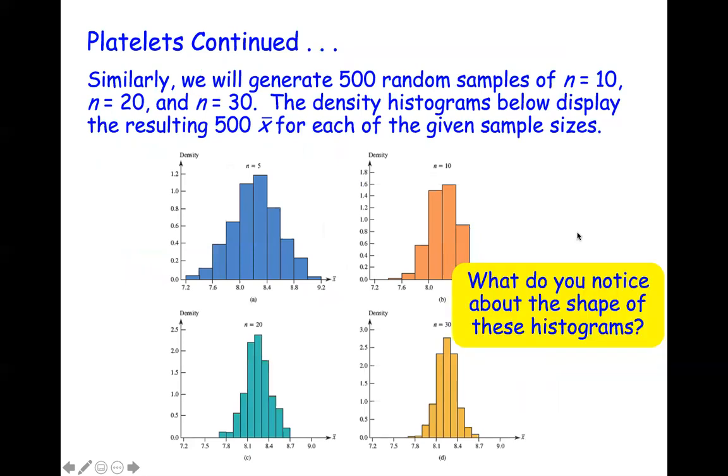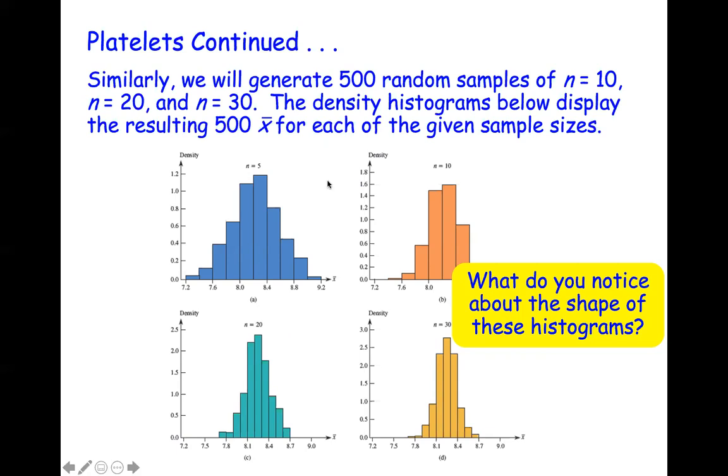And lastly, what do you notice about the shape of these histograms? I'm talking about symmetry. Bella E, what do you notice about the shape? The more samples you collect, the more symmetrical it becomes. Nice.